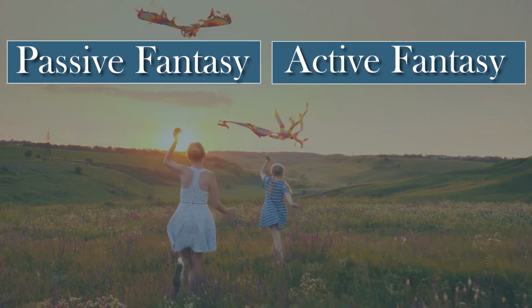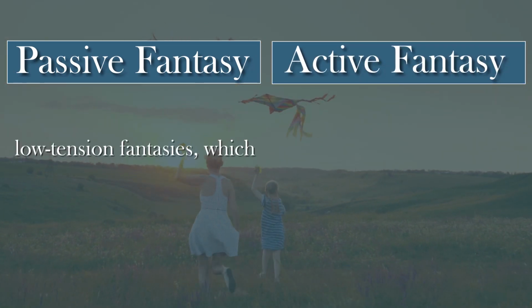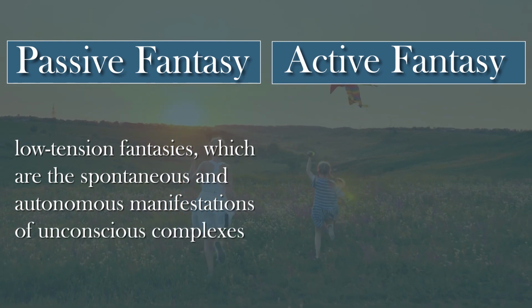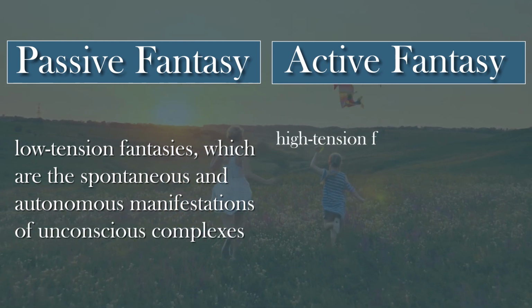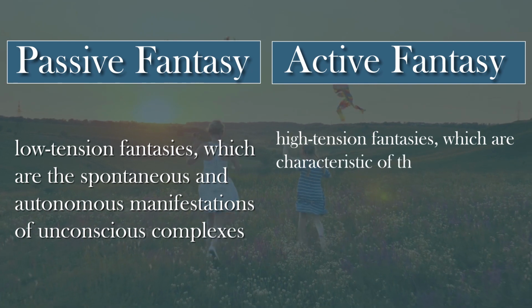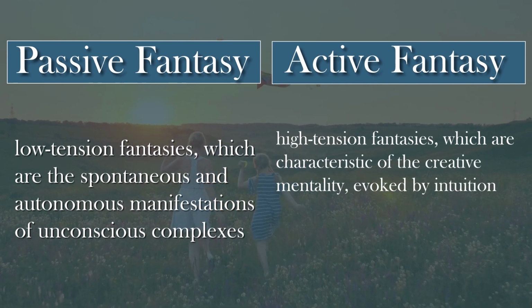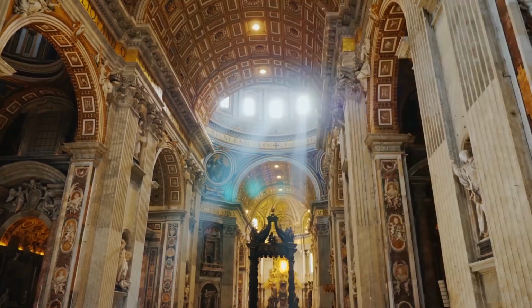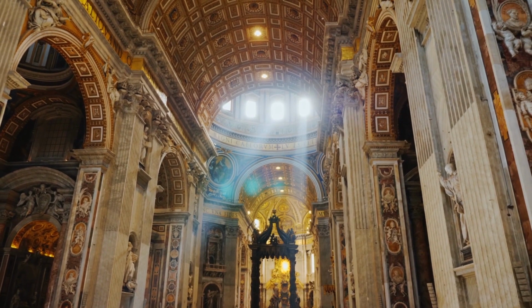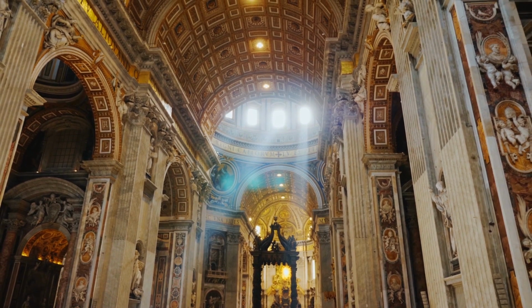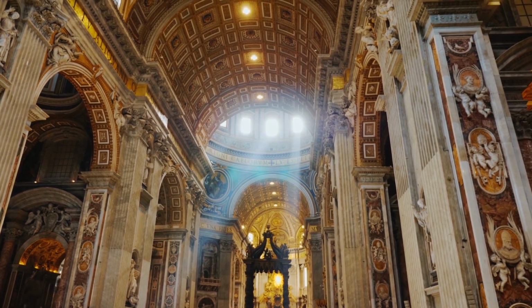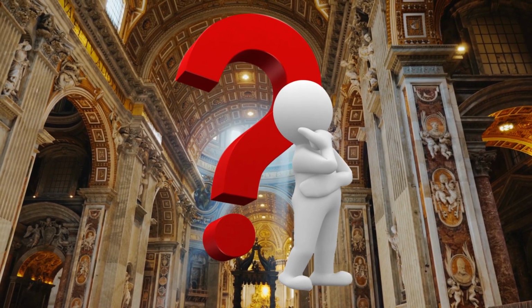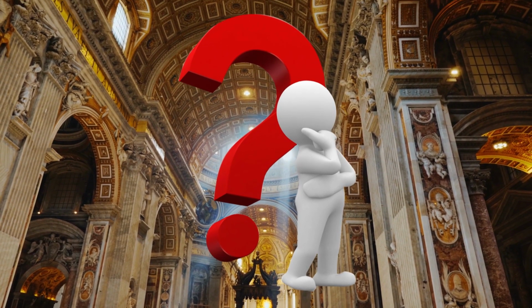The former refers to low-tension fantasies, which are the spontaneous and autonomous manifestations of unconscious complexes, whereas the latter refers to high-tension fantasies, which are characteristic of the creative mentality evoked by intuition and directed towards the perception of unconscious content. Jung considered these high-tension fantasies to be one of the highest forms of psychic activity. This observation is interesting. However, how does this idea of active and passive fantasy relate to apophenia?